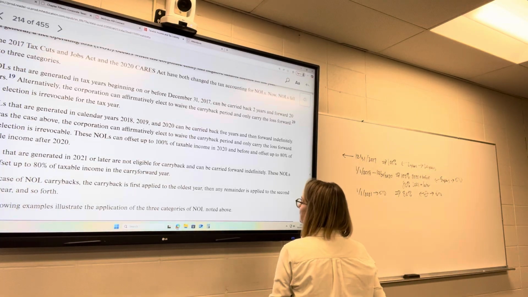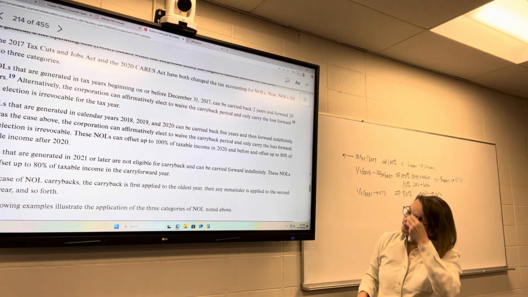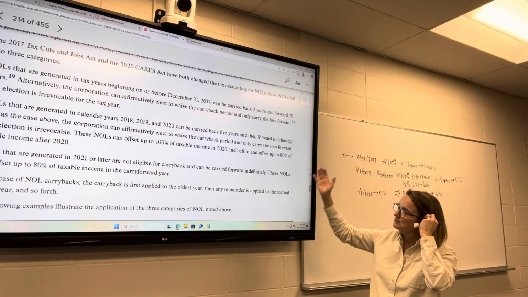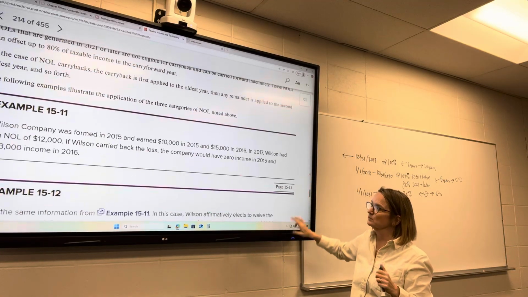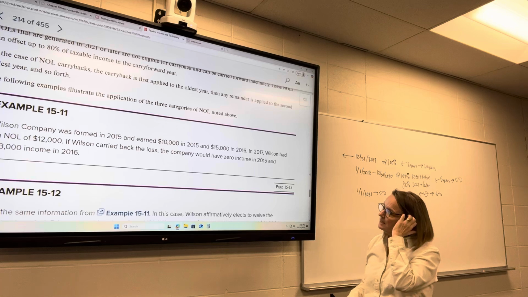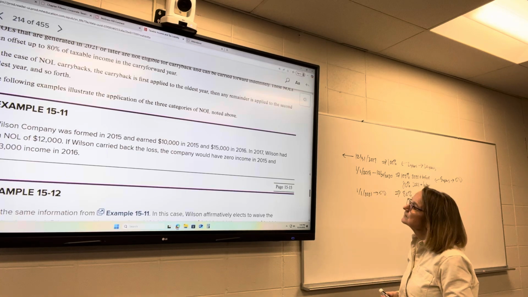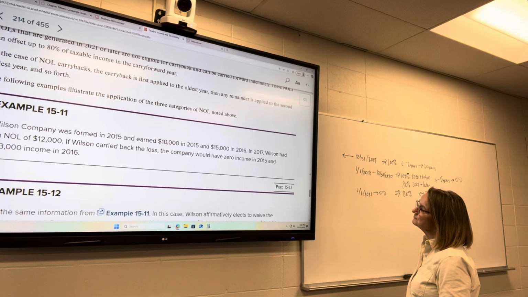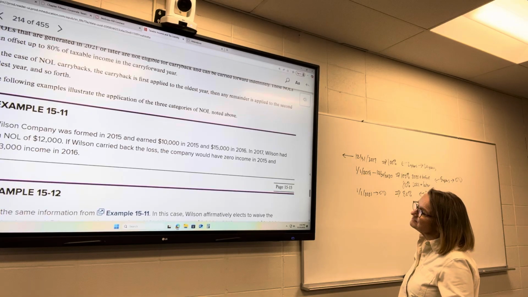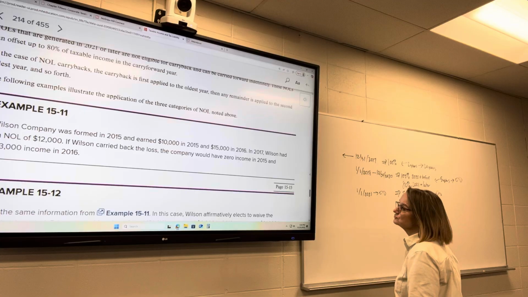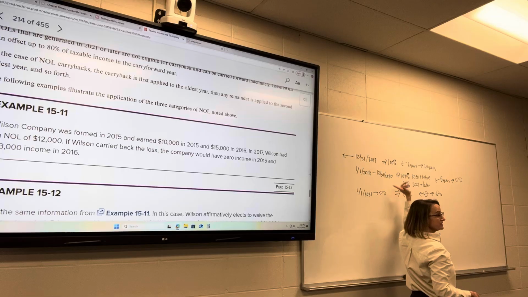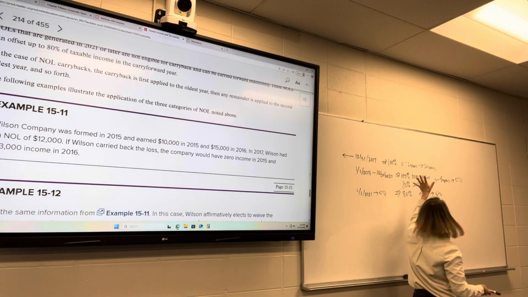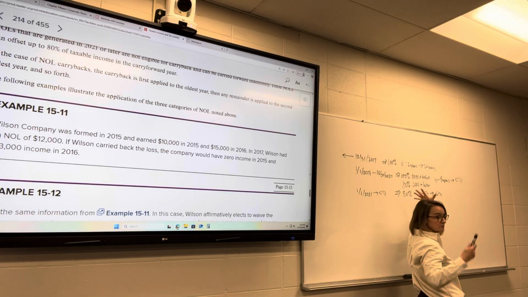In the case of an NOL, the carryback is first applied to the oldest year, and the remainder is applied to the second. So let's take a look. Wilson Company was formed in 2015. They earned $10,000 in 2015 and $15,000 in 2016. In 2017, they had an NOL of $12,000. This is referring to the year that the NOL was generated, was created.